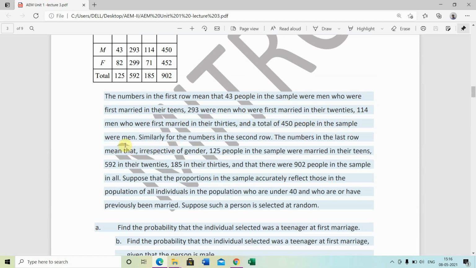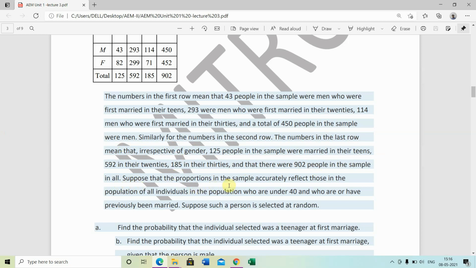Similarly, the numbers in the last row mean that irrespective of gender, 125 people in the sample were married in their teens, 592 in their 20s and 185 in their 30s, and that there were 902 people in the sample in all.